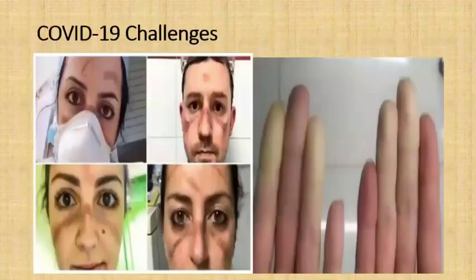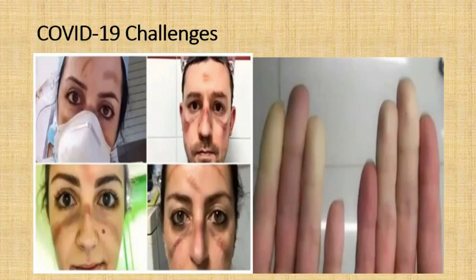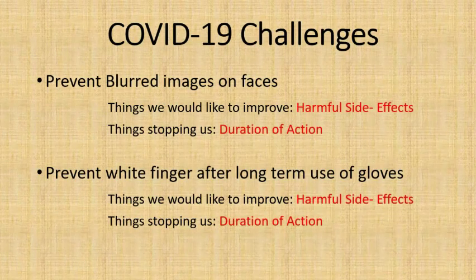And if you see another kind of problem in the hands, especially the numbness because of the wearing. Of course, this also affects frontline employees, especially doctors and nurses. They wear gloves because they need to protect themselves from infected patients. There is a chance of transferring the germs of those patients to the frontline employees, maybe doctors and nurses. To avoid that, they are using masks and hand gloves. The hand gloves cause the white fingers. Why? Because they are used for a long time, throughout the shift times.